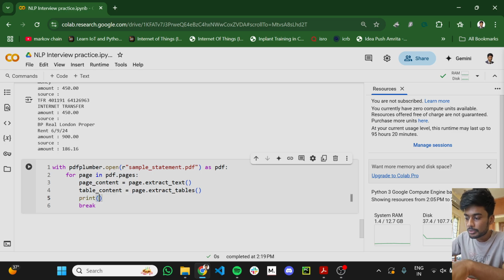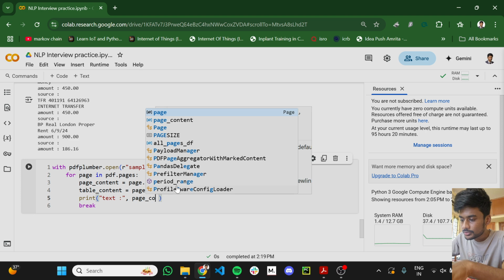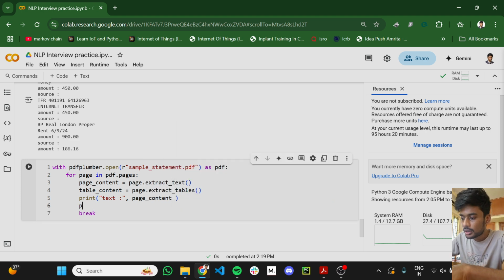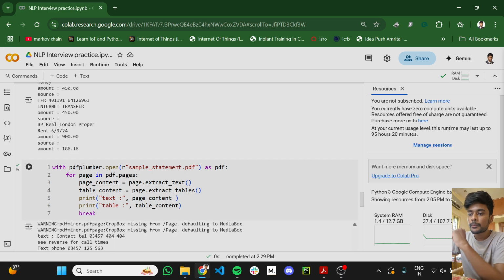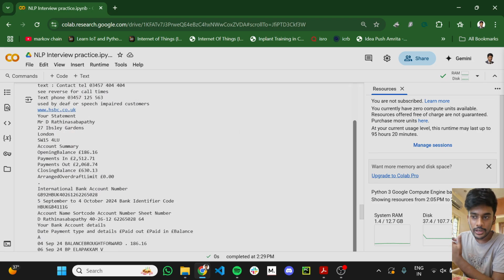If I print the text and the table content, you can have a look at that.